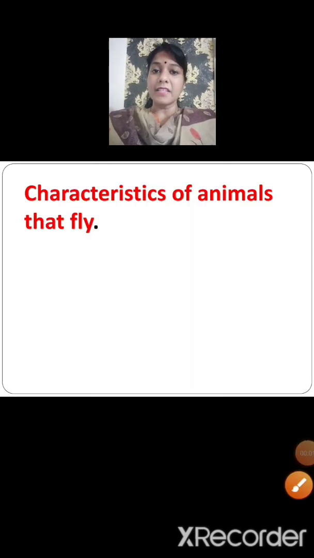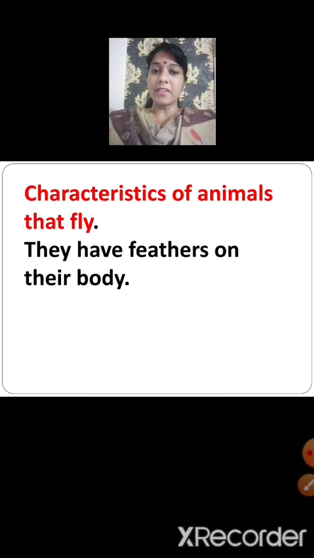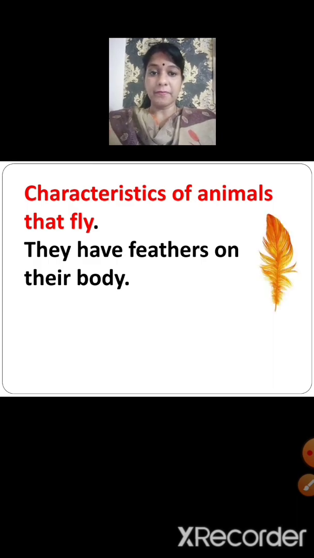So the characteristics of animals that fly are they have feathers on their body. In other words, birds have feathers on their body. This is the image of a feather. So a bird's body is covered with feathers.